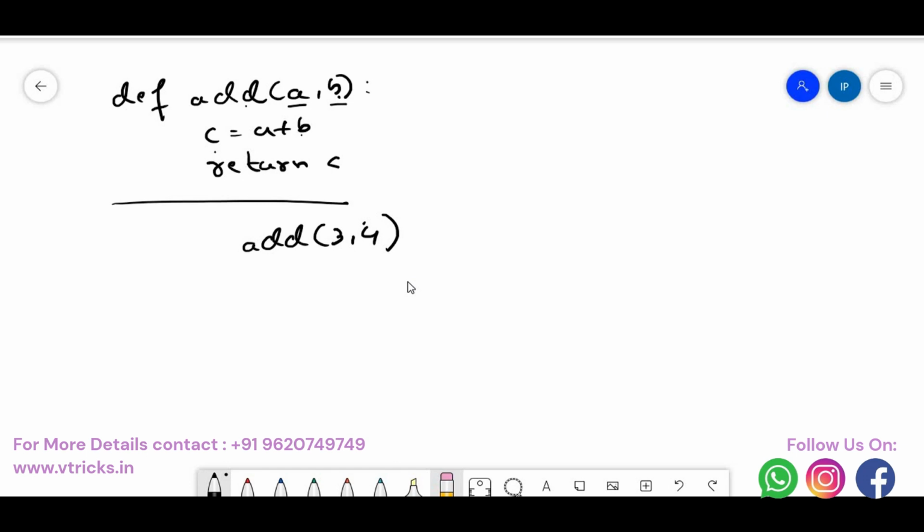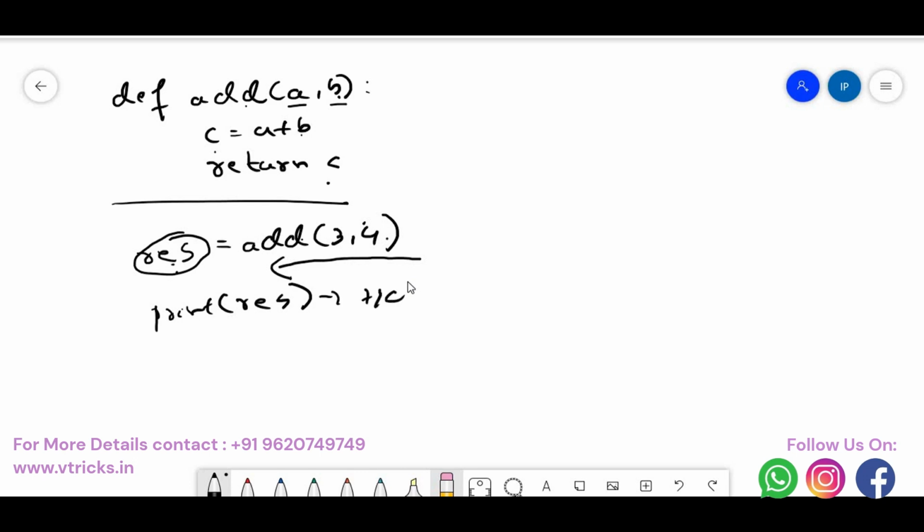The program execution goes from right to left. We discussed previously, it happens from right to left. So now add of 3 comma 4 has been executed. Since it is returning some result, I will catch it in a variable called res. This can be any name for that matter. Here it is c, it can be res here, it can be res1, res2 or z or c1 or c2 or in fact c also. That does not matter for us, it's just a variable name we are trying to catch into. Now the result of add 3 comma 4 would be given back to res. Now when I say print res, the output would be 3 plus 4, which is 7.